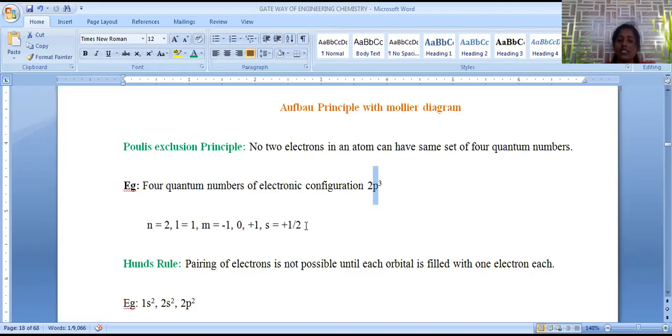So these are not exactly matching for any one of the electrons. If you take the first electron in this 2p orbital, its magnetic quantum number is 1. For the second electron, its magnetic quantum number is 0. That's why both are different, so four different quantum numbers will be there. There is no exact set of four quantum numbers shared by any two electrons. This is called Pauli's exclusion principle, which we explained with the simple example of the 2p3 configuration.